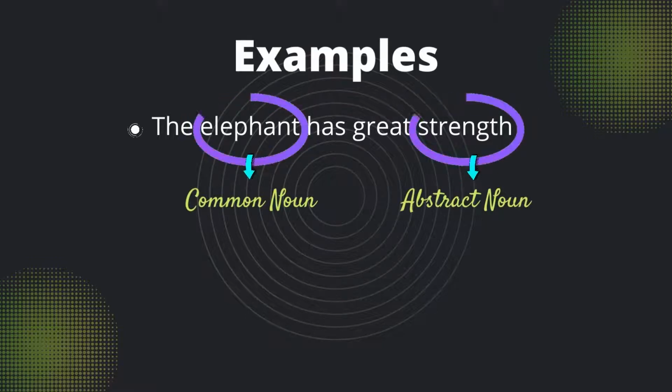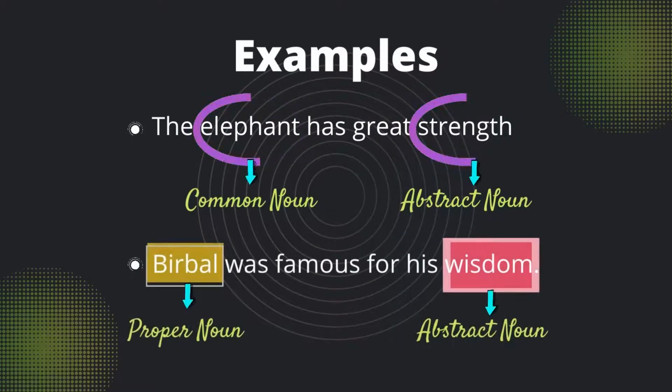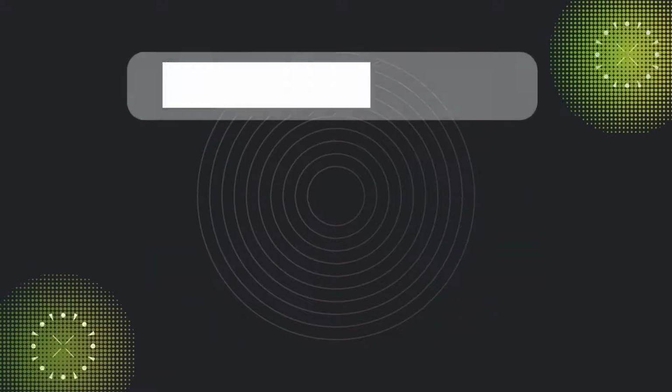Let us see some example. The elephant has great strength. In this, elephant is common noun, strength is abstract noun. Birbal was famous for his wisdom. Birbal is proper noun, wisdom is abstract noun.